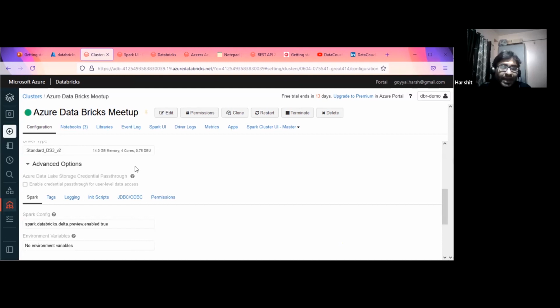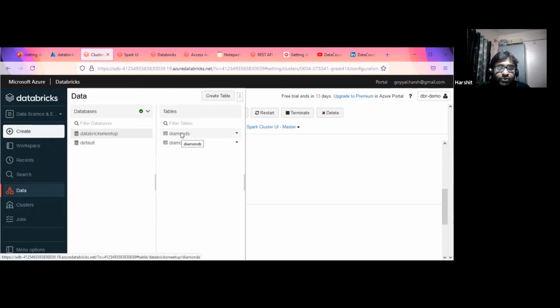Based on whatever access I have in ADLS Gen 2, say read access, contributor access with read and write, or maybe I'm an owner, the query will reply to me. Based on that, I will be able to access my ADLS Gen 2 containers from the Databricks cluster. Suppose you talk about these two tables: for the diamond table I have the access, and for diamond delta I don't have the access.